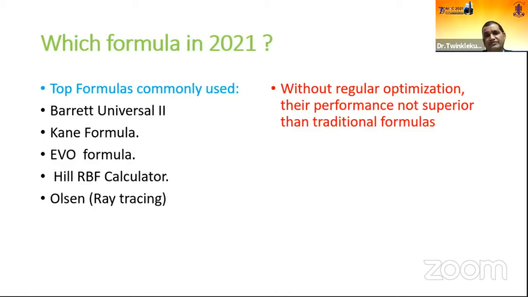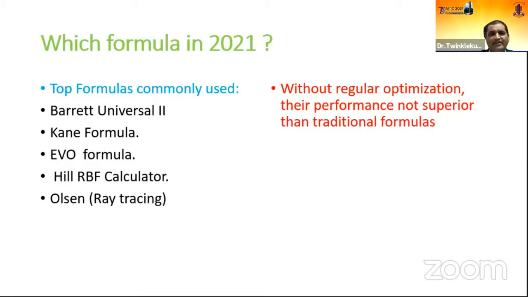At present in 2021, across the globe, the top five formulas are the Barrett Universal 2, Kane formula, EVO formula, Hill RBF calculator, and Olsen. But most important, without regular optimization of their performance, none is superior to the traditional formulas. So you have to constantly optimize your results.